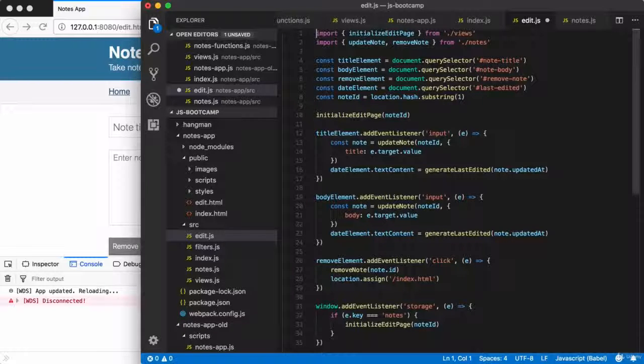Now, there is a chance that you or I have small typos, and those are perfectly fine and expected when we're going through the refactoring process. So all we can really do is cross our fingers and save the file. We know that from a structural standpoint, things are sound. We just might have some small typos that need to be addressed.